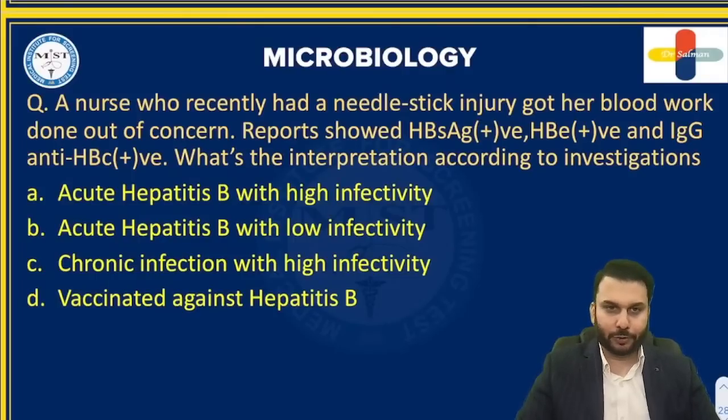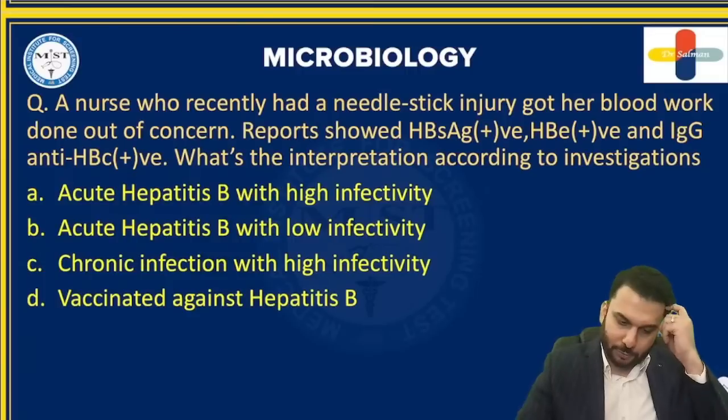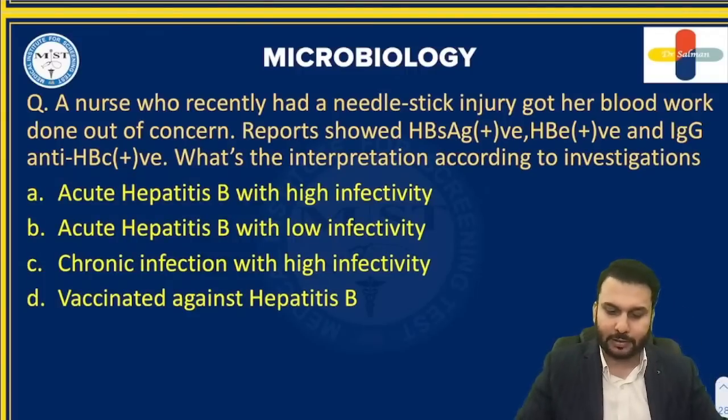All right. So guys, let us answer this one. A nurse who recently had a needle stick injury, a very common thing in doctors, got a blood work done out of concern, right? So the report showed HBs antigen positive in her. HBe antigen also is positive and IgG anti-HBc is positive. What is the interpretation according to the investigations?